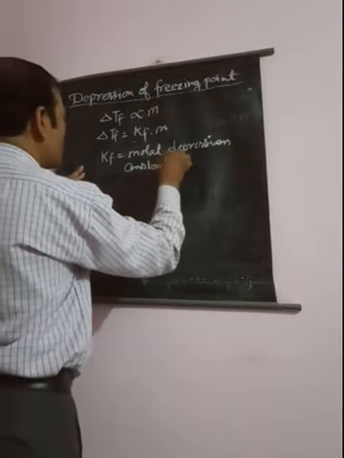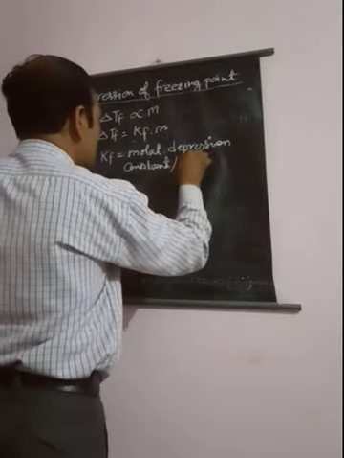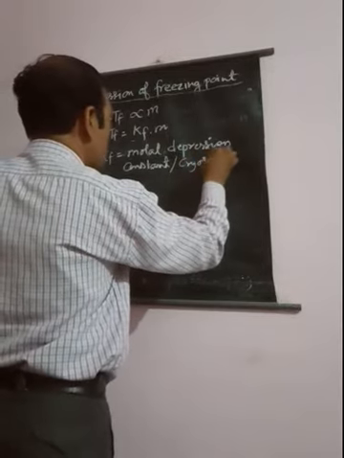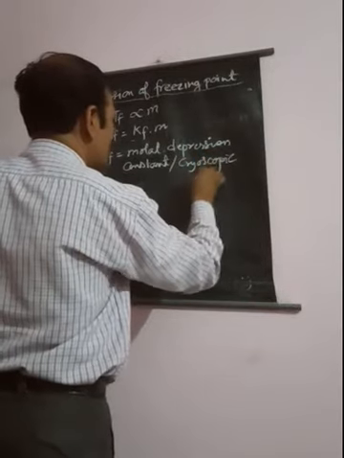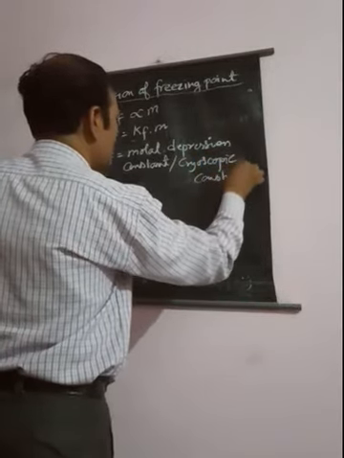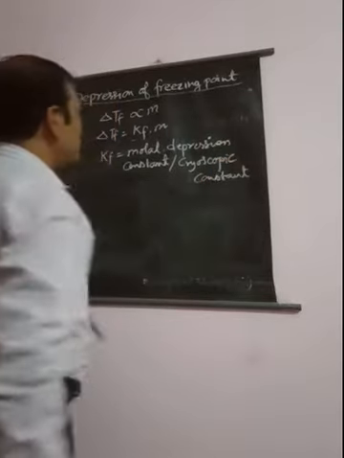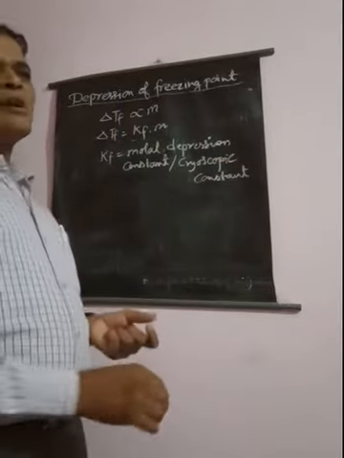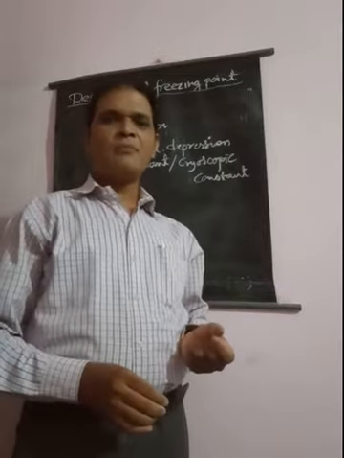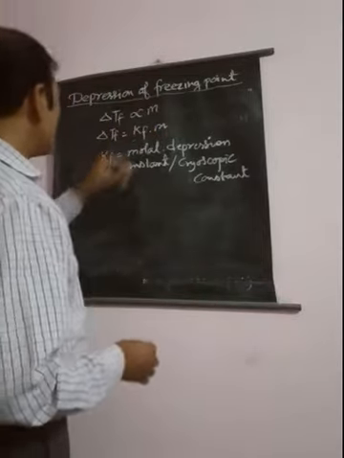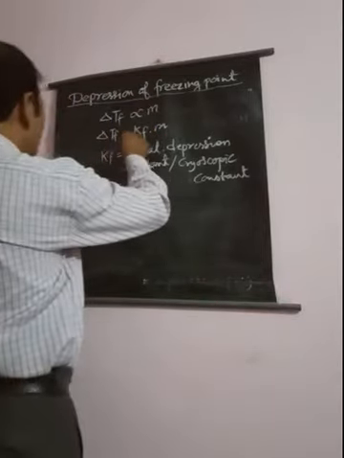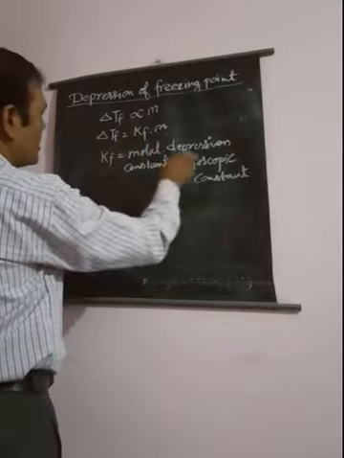It is also known as the cryoscopic constant. The other name for depression of freezing point is cryoscopy. In this case, Kf is the molar depression constant.